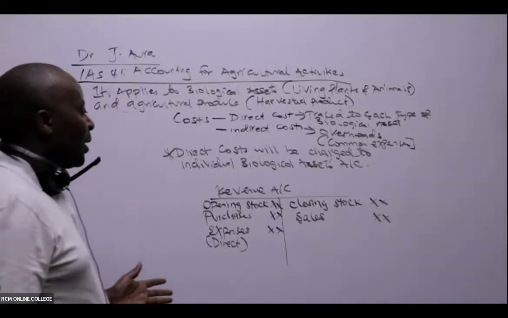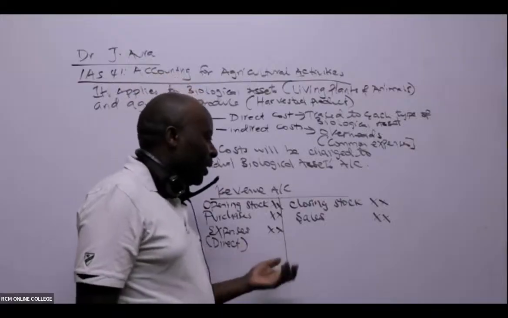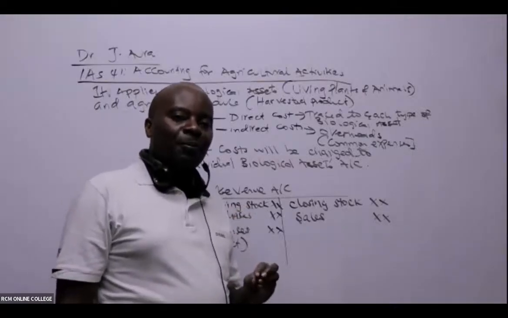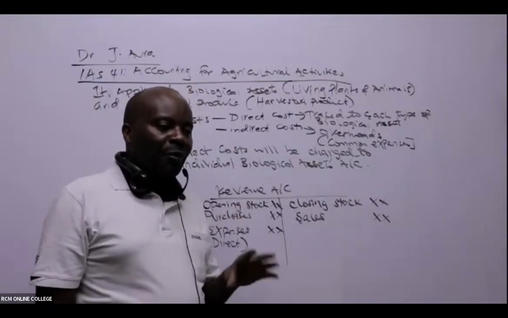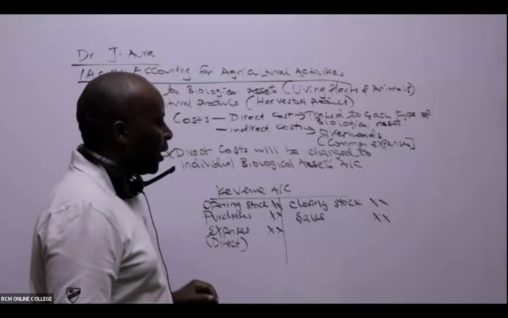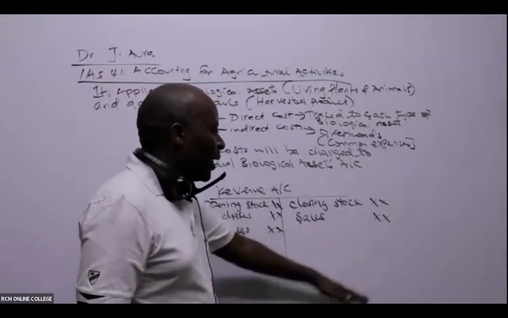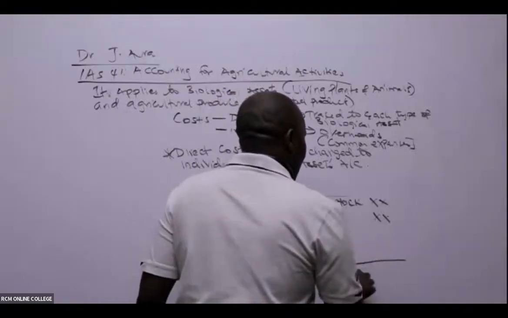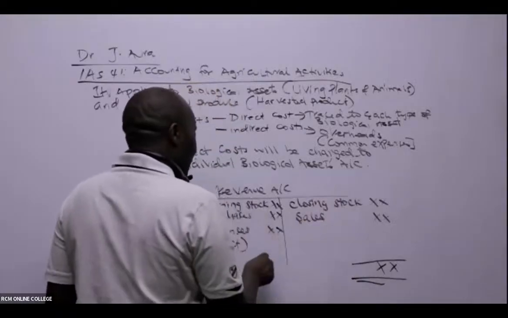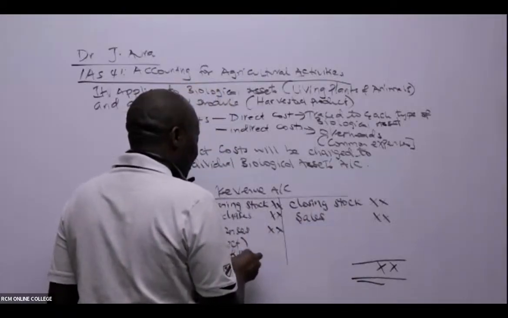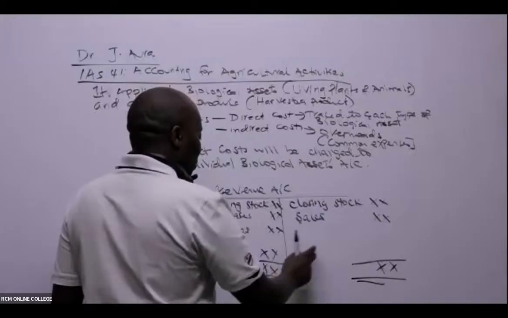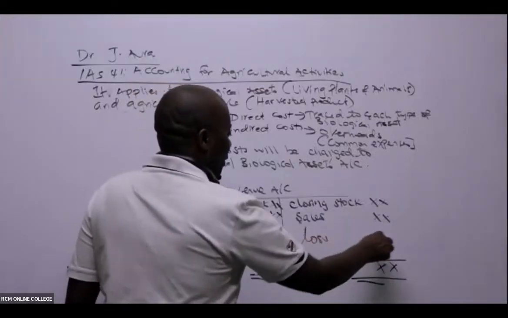So please listen. This revenue account is really a serious thing. We shall use it basically to measure the profit for each biological asset. Such that if this side is heavier, when I'm balancing my account, this basically is the income side. If this side is heavier than this side, then the balancing figure here will be a profit. And of course, if it is this side that will be heavier, then we shall put a loss here.